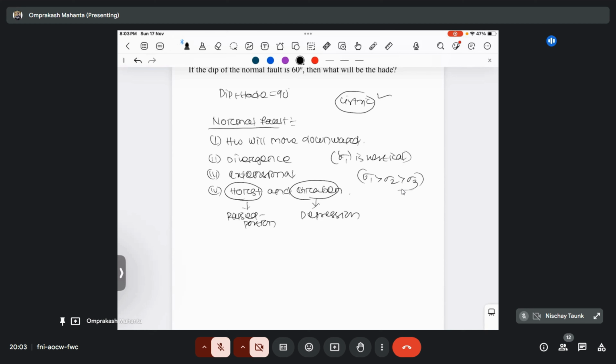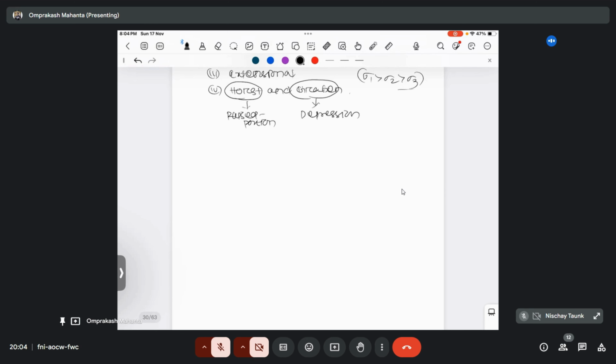So what is the difference between synthetic and antithetic? When the smaller fault is parallel to the major fault, then that type of fault is known as synthetic. The opposite case is antithetic. Yeah, very good. So these are the conditions of a normal fault.